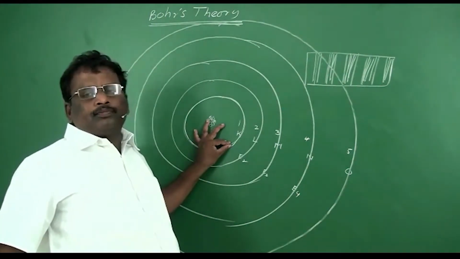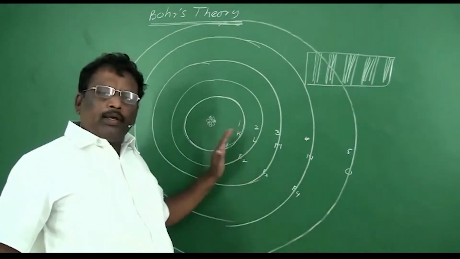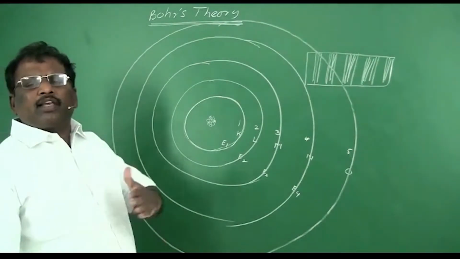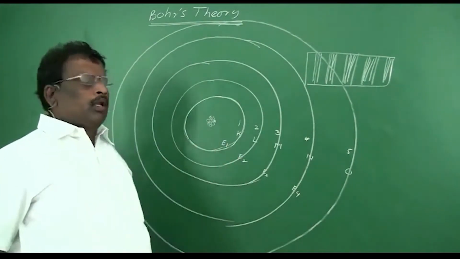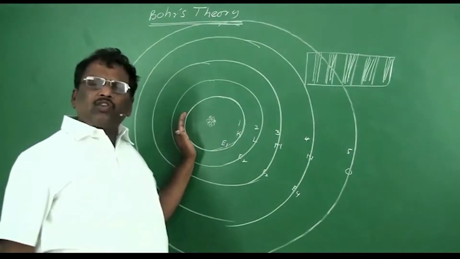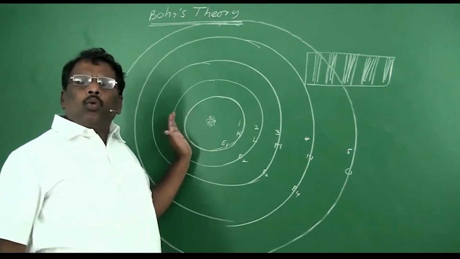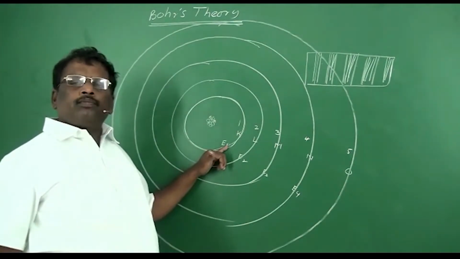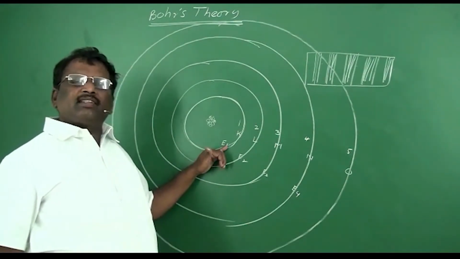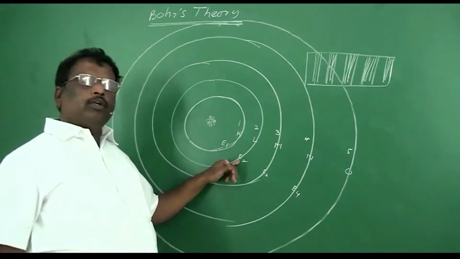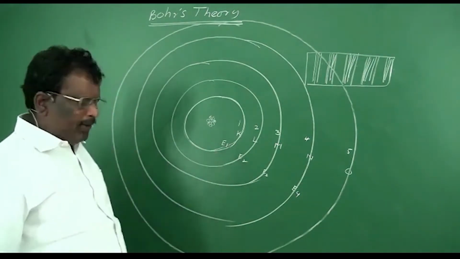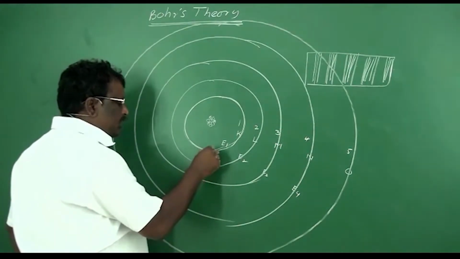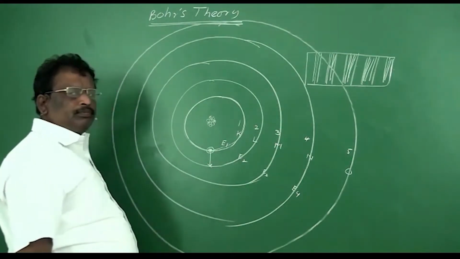For example, if we supply some energy by means of photons, that means when this atom is exposed to energy, that energy is absorbed by the electrons. After absorbing energy, if the energy of this electron exceeds E1 and equals E2, then what happens? The electron present here will jump into this energy level.